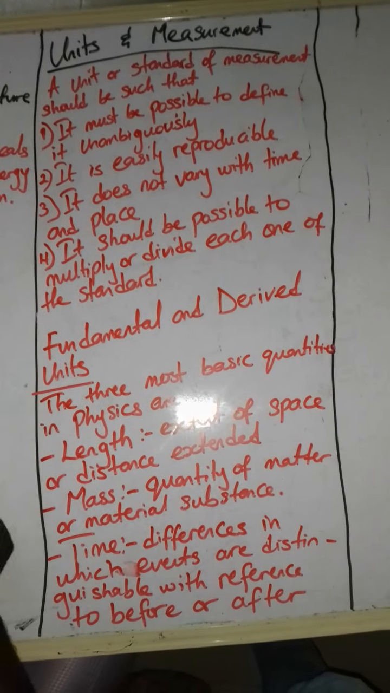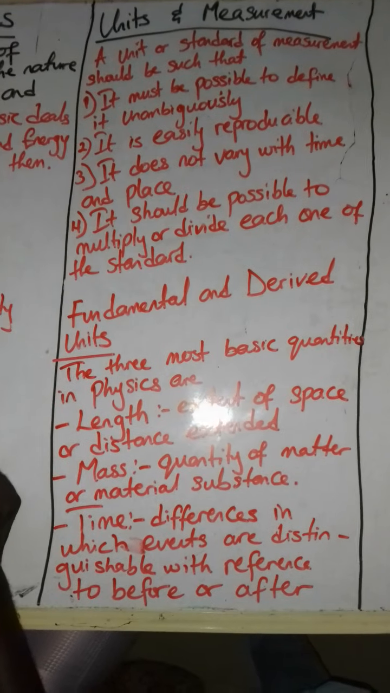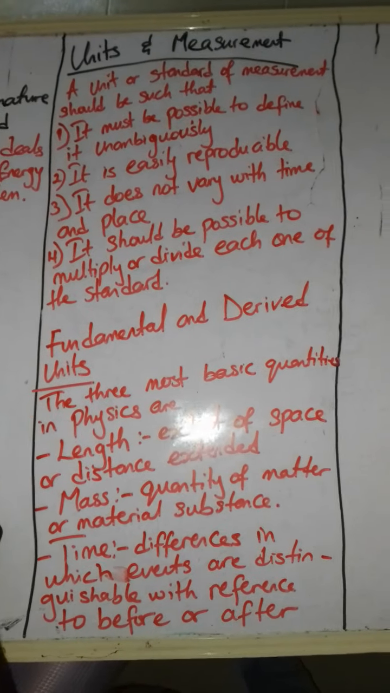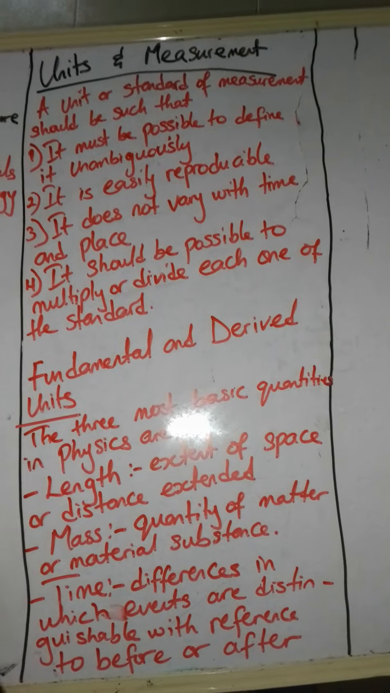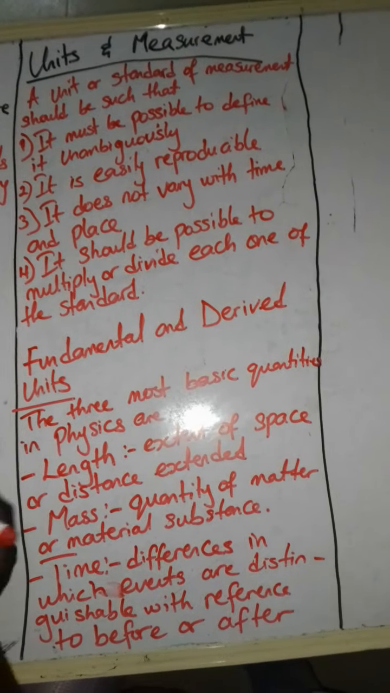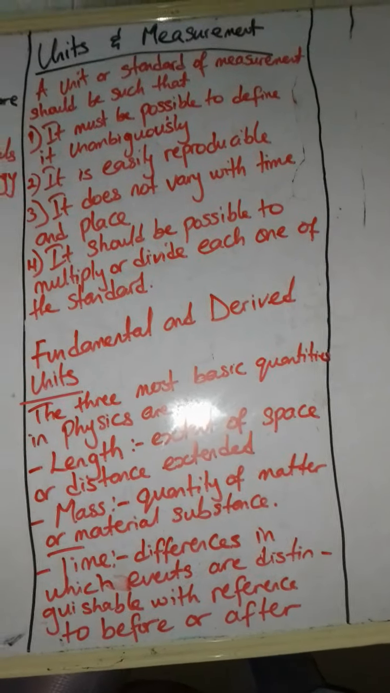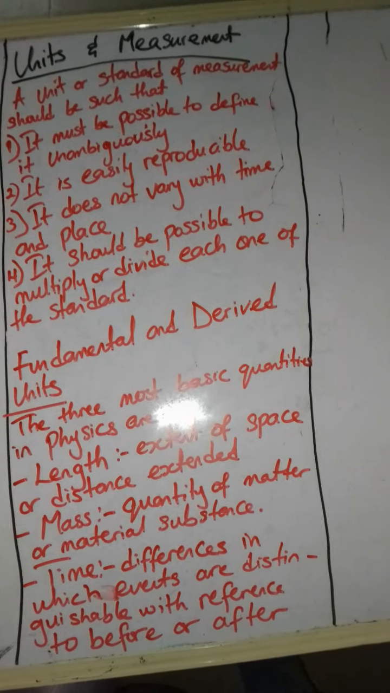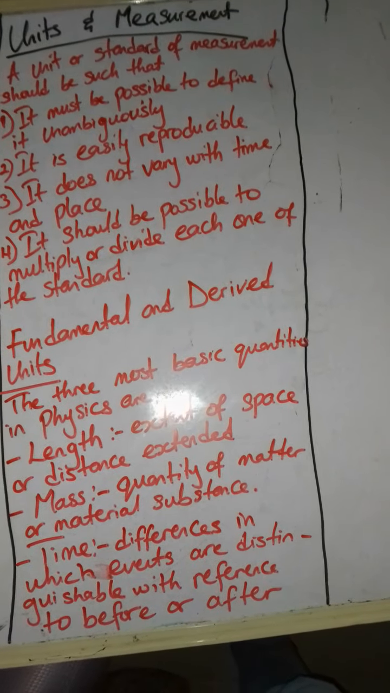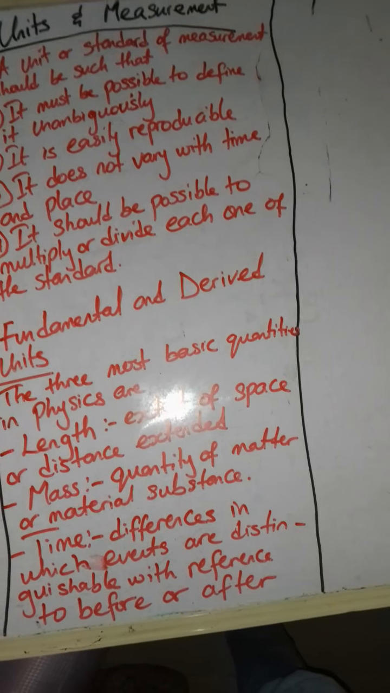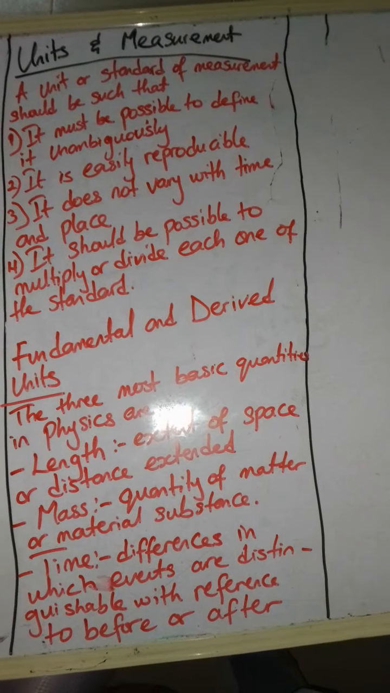So a unit of standard measurement should be such that, first, it must be possible to define it unambiguously. In our dictionary meaning of unambiguous, it should not be something that we cannot clarify or understand. For instance, length: we know that the unit of length is the meter. There is nothing that makes it difficult to understand. So that's the meaning of the statement that it must be possible to define it unambiguously.